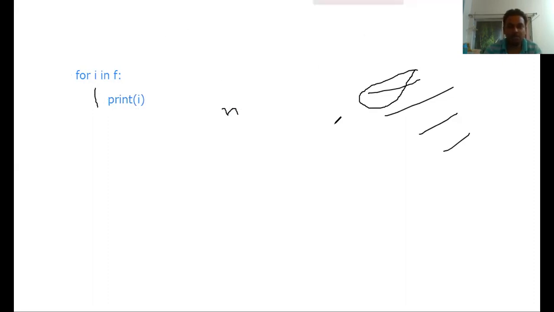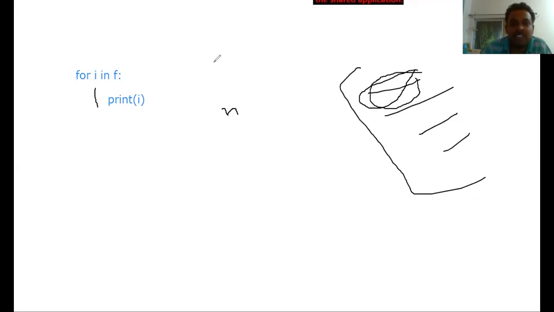So how many times will this loop run? If 4 lines are there in the file, this loop will run 4 times. The first time it runs, i will store the first line. Suppose it is written hello, how are you? So i will store hello, how are you? The second line is I am fine, so i will store I am fine. The third line is thank you, so i will contain thank you. This loop will read the file content line by line, and then it will print it.